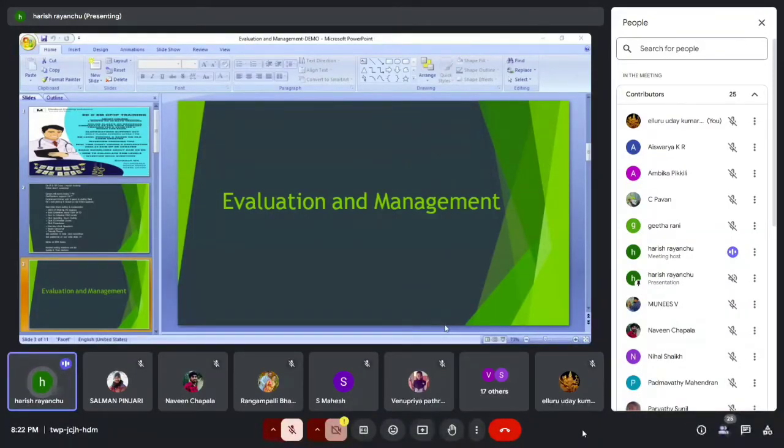And next one, coming to family history. Family history is nothing but if the patient's father has diabetes or the patient's mother has hypertension, that type of thing they will mention as part of family history. And next one, social history.